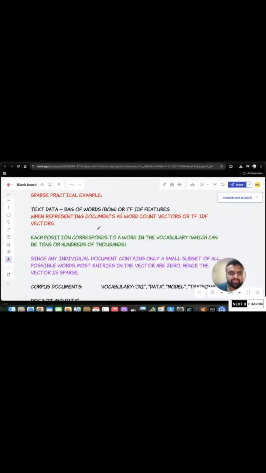It doesn't matter what you think. Let's understand this with the help of a practical example of sparse. So, text data, bag of words, right? TF-IDF features, when representing documents as word count vectors or TF-IDF vectors.